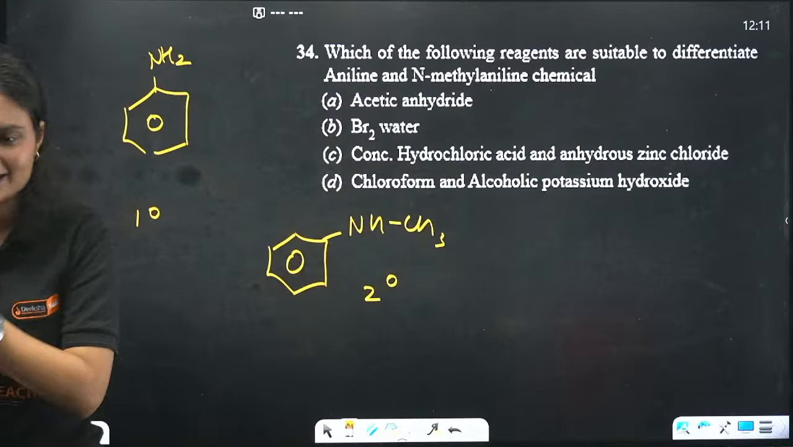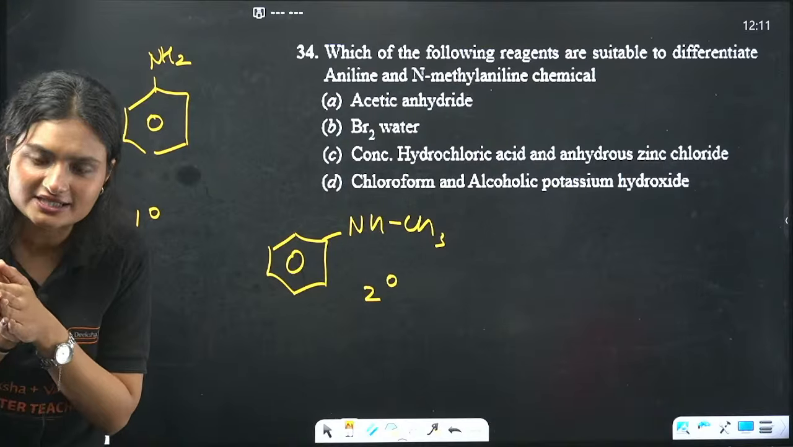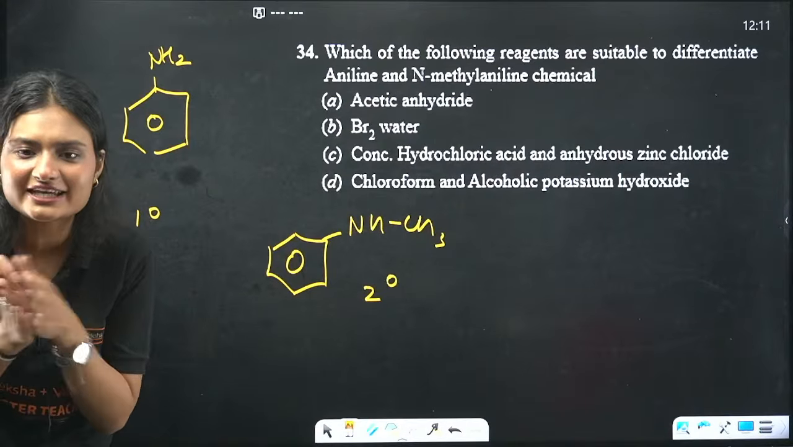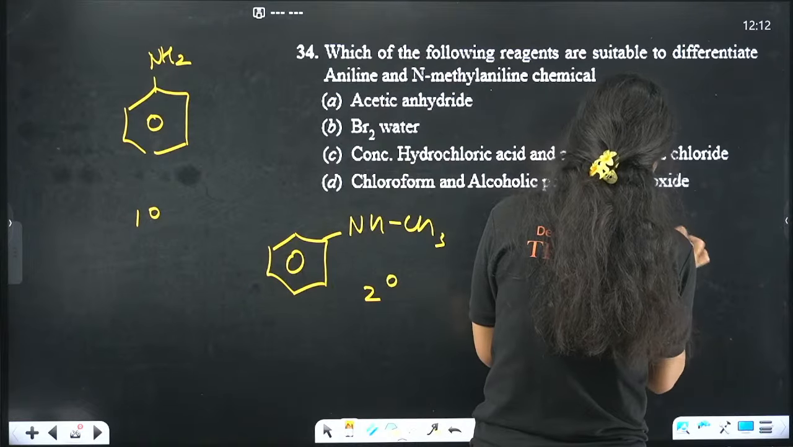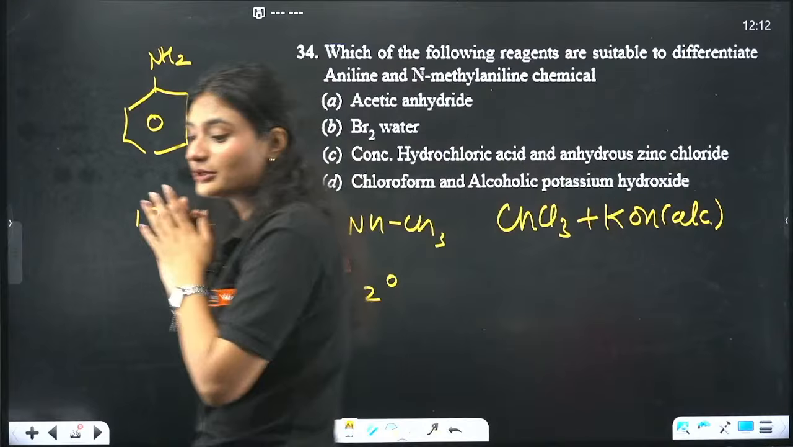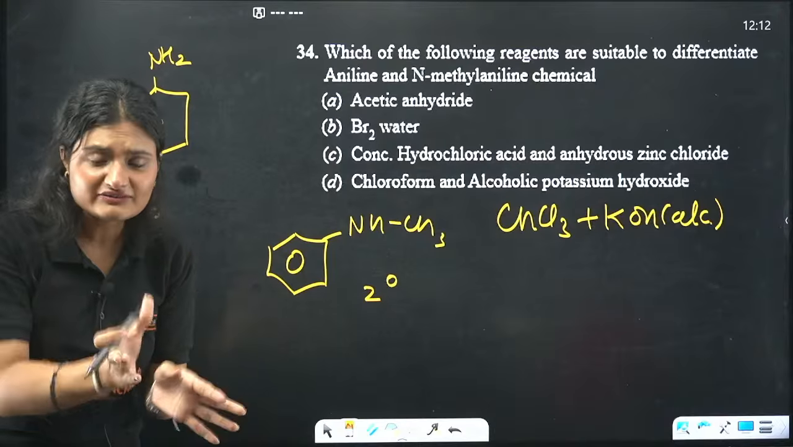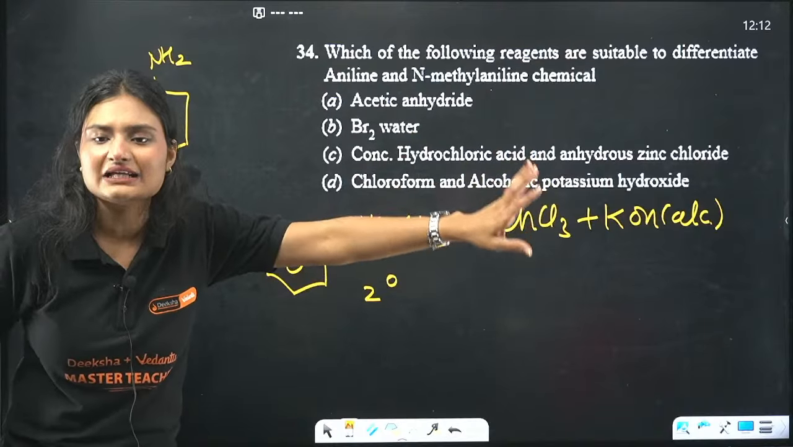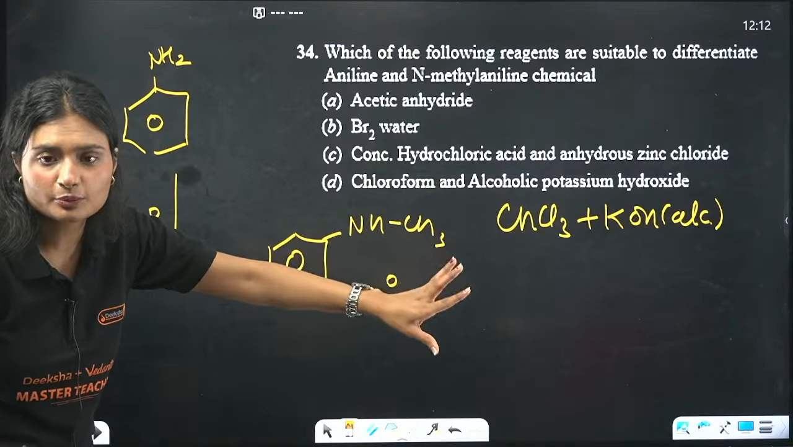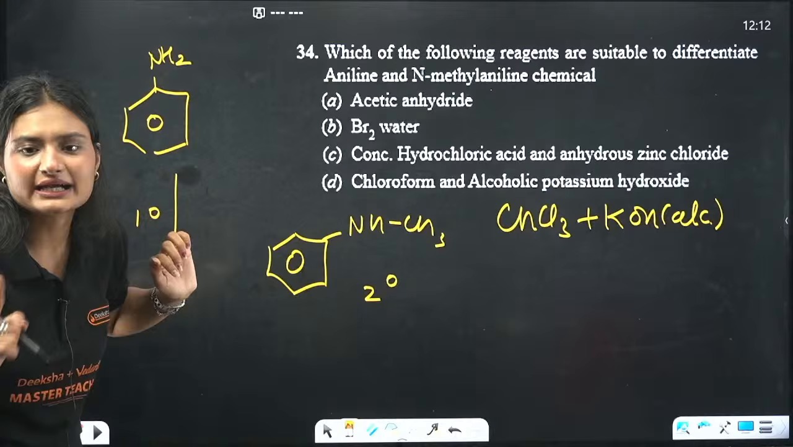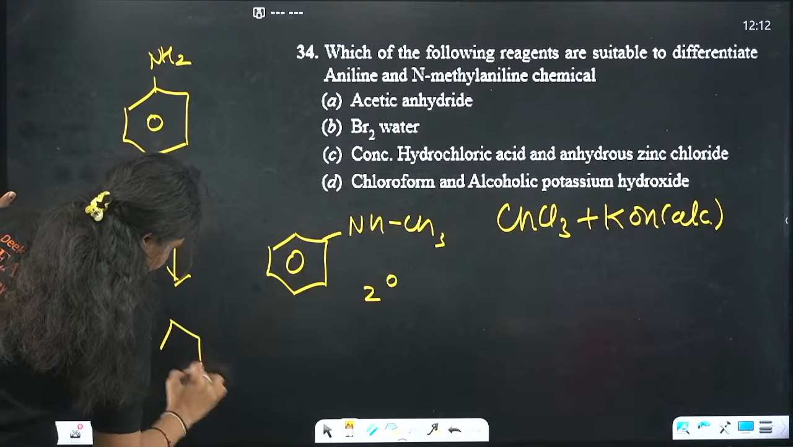Very easy. How? Because we know primary amines give a test called the carbylamine test. And the reagent for that is chloroform and alcoholic potassium hydroxide. This is the reagent for the carbylamine test. Whenever a primary amine is treated with chloroform and alcoholic potassium hydroxide, we get an isocyanide. Okay, so in this case, we will get this.